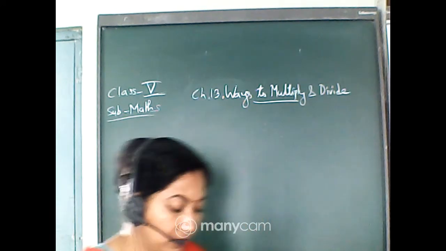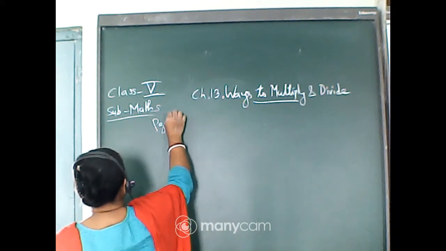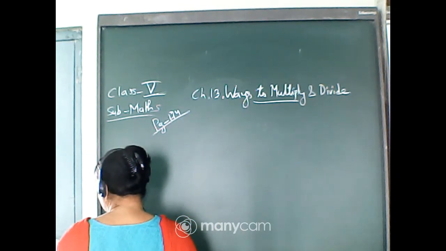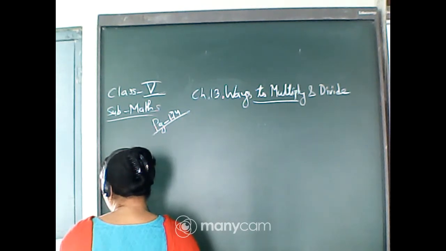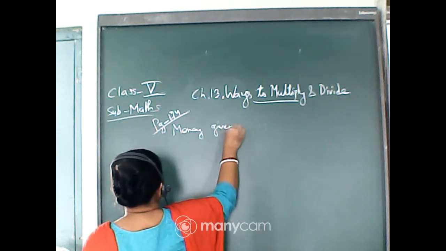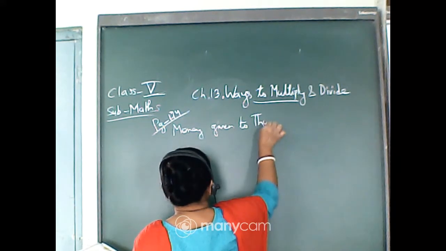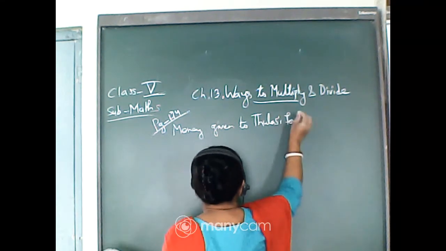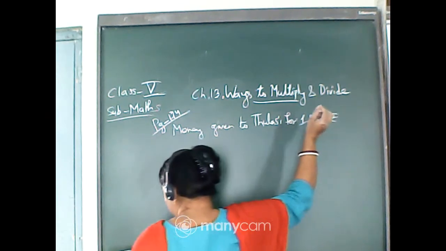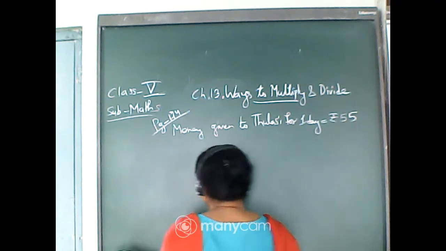So let us find it out. What will you write? Page 174. You will write that money given to Tulsi for 1 day is equal to rupees 55, and she has worked for 49 days.